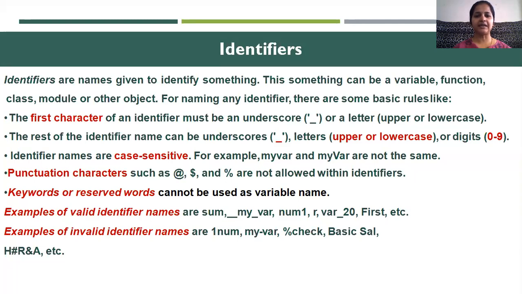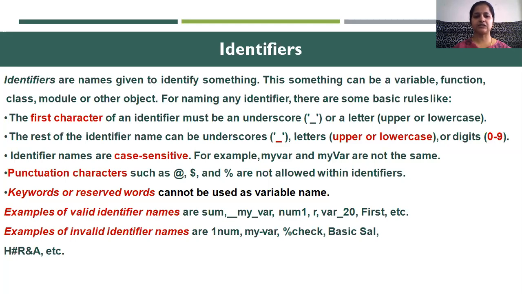For naming any identifier, there are some basic rules. The first character of the identifier must be an underscore or a letter. The letter can be uppercase or lowercase. The rest of the identifier name can be underscores, letters, or digits. Again, letters can be uppercase and lowercase. Identifier names are case sensitive.